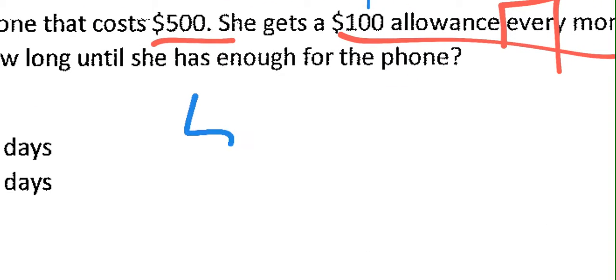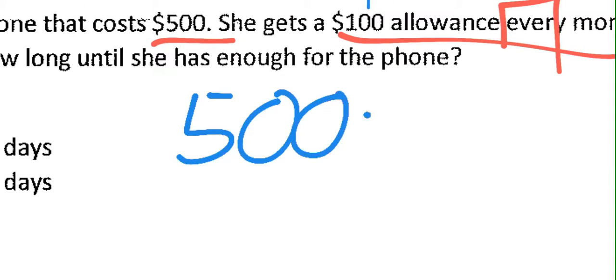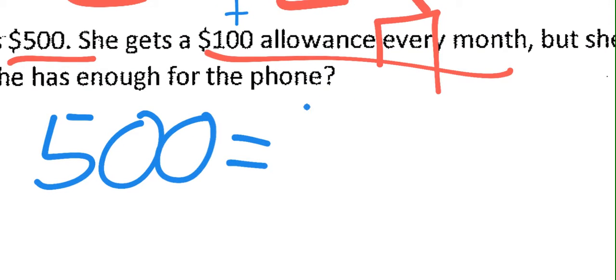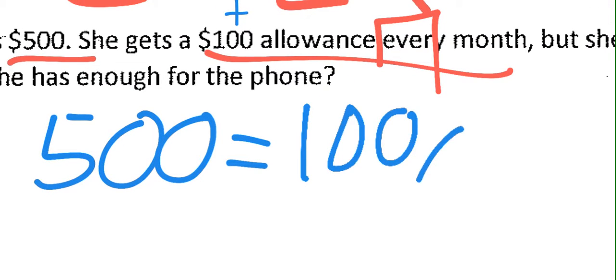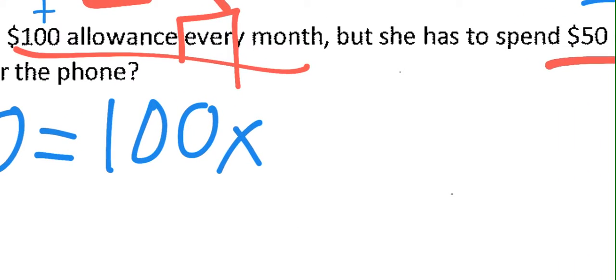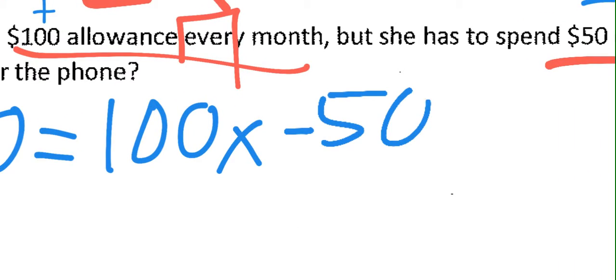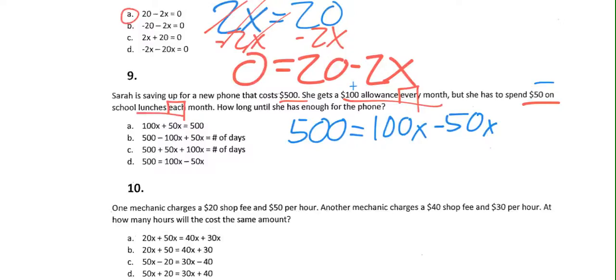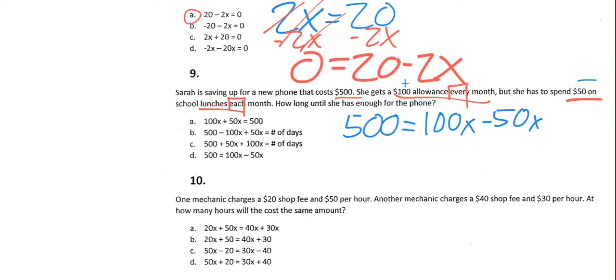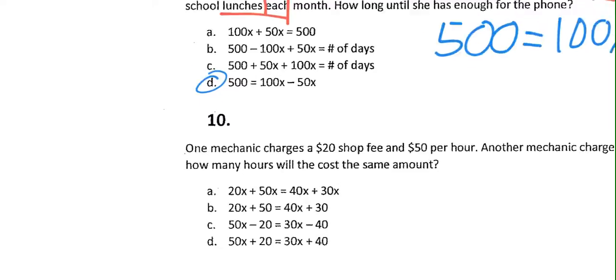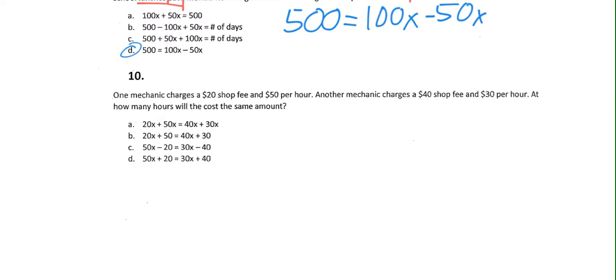So we are looking for, she has a goal of $500, but her allowance is $100. That's a positive thing. So I'm going to leave it positive. But she's also going to spend that $50 every month on lunches. So that looks like that is going to match up to, oh, perfect, D. Last one on this first page.